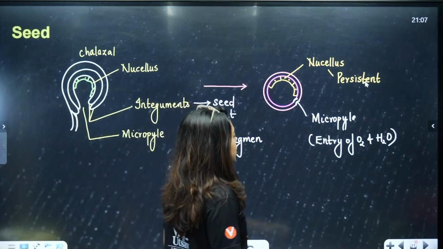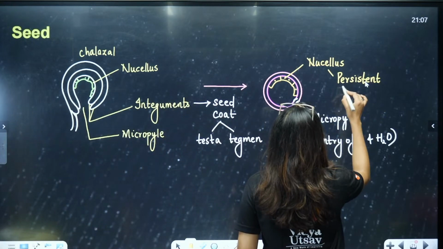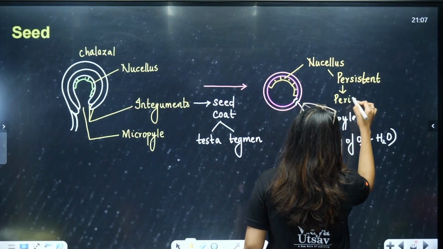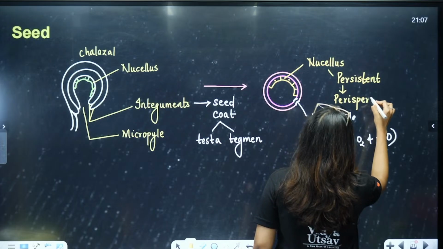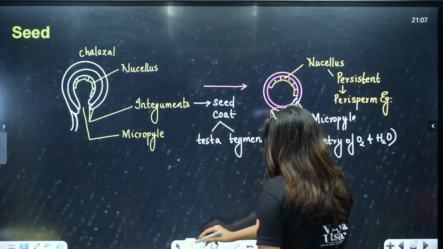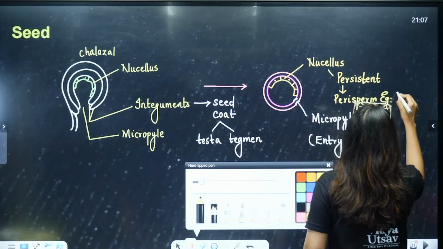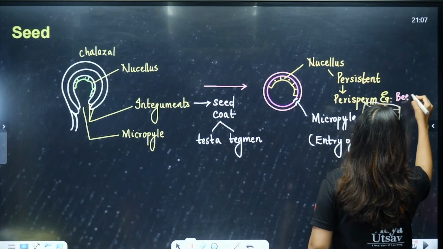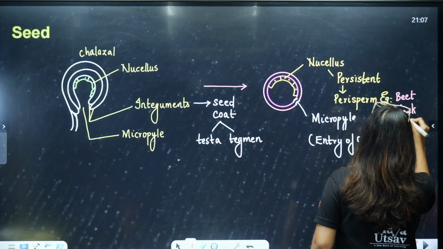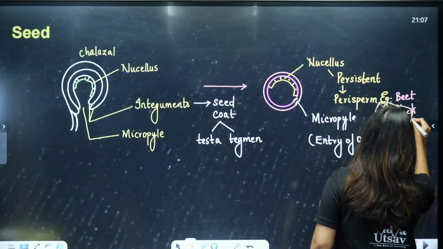So, here persistent nucellus, we call this perisperm. Example is going to be beet and black pepper. BB house, you remember. Beet and black pepper have persistent nucellus.